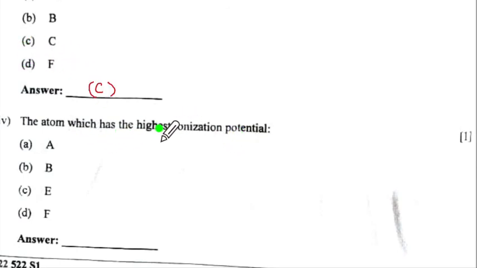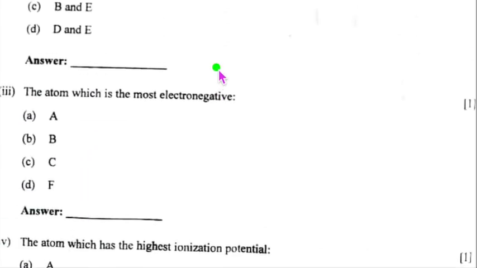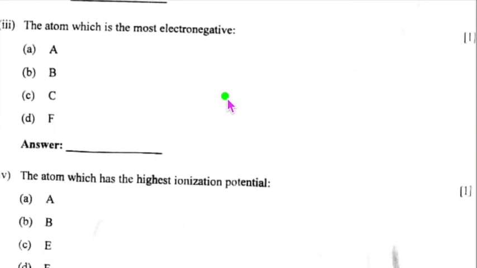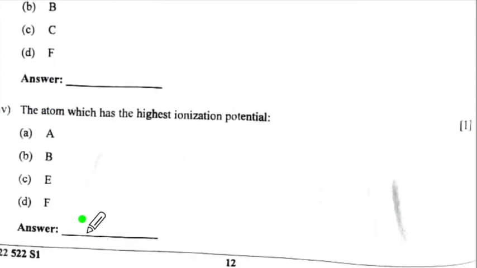And the atom which has the highest IP is helium. Now which was helium? With only 2 as the electronic configuration, and that was B. Let us check it out. Where is 2? Here it is, B. Alright, so the last one was B here, which was helium. This was C. And question 37 has the options B, then C, and C, and then B.